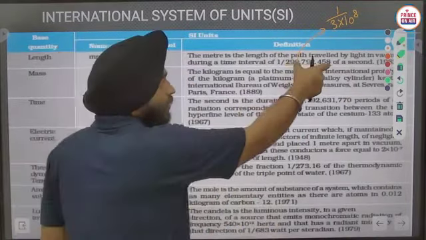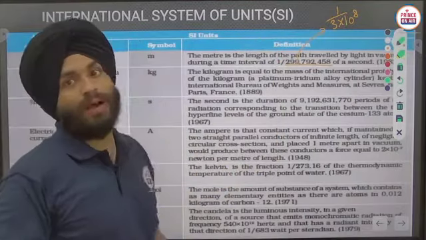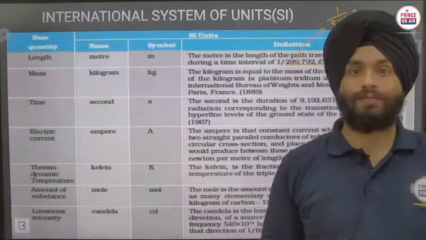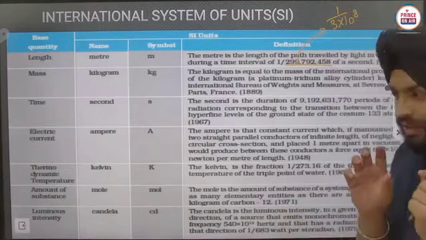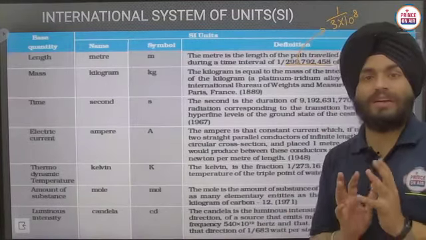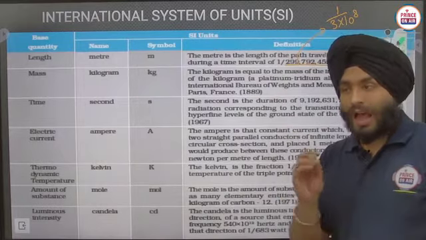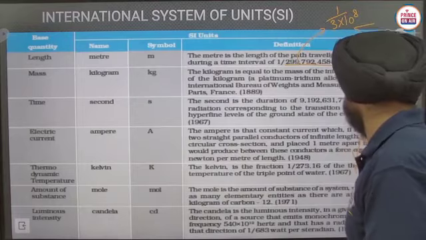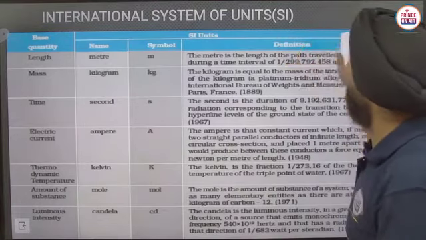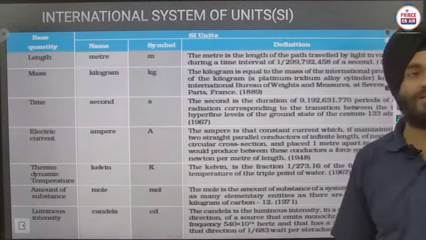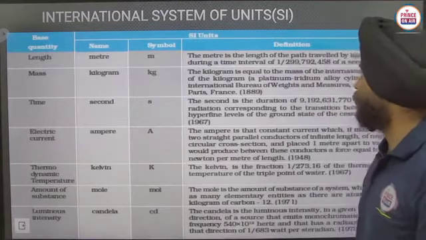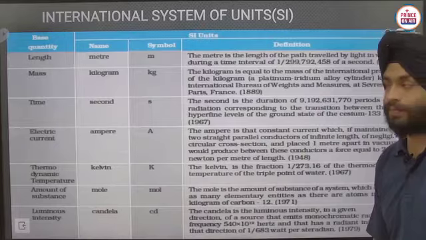In that time interval, the distance traveled by light is considered to be 1 meter. It seems to be a little bit difficult to understand this definition. I will give you another definition that is also applicable. That is related to the international prototype, which is given by the International Bureau of Weights and Measures.